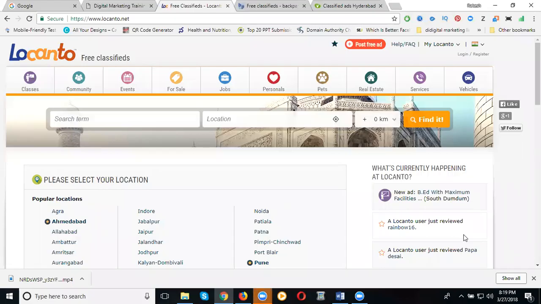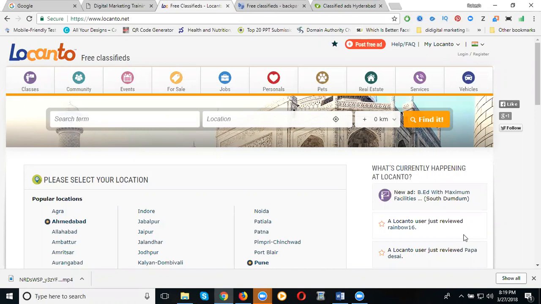So I'm discussing how to promote my website using classifieds. Classifieds are nothing but ads placed based on requirement. The famous websites are Locanto, Backpage, and Viva Street. These three websites we can use to promote globally, anywhere.